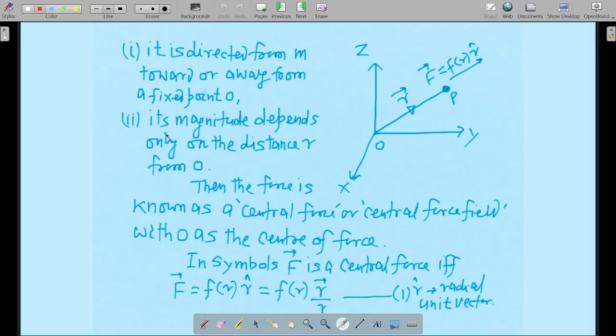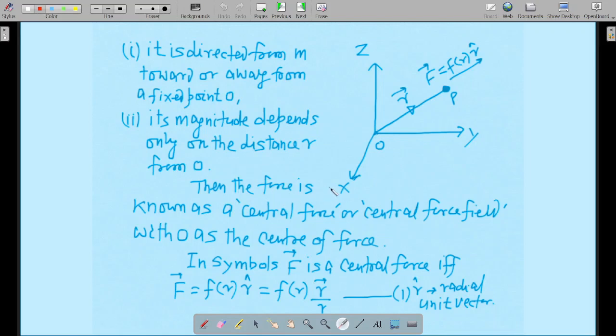Its magnitude depends only on the distance r from O. So the magnitude of this particular force only depends on the distance r from this point O. The position vector is r vector, and the distance will be r, right? So the magnitude depends only on the distance r from this point O. Then the force is known as central force.